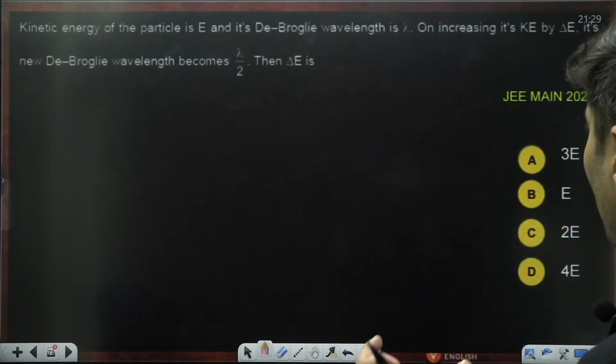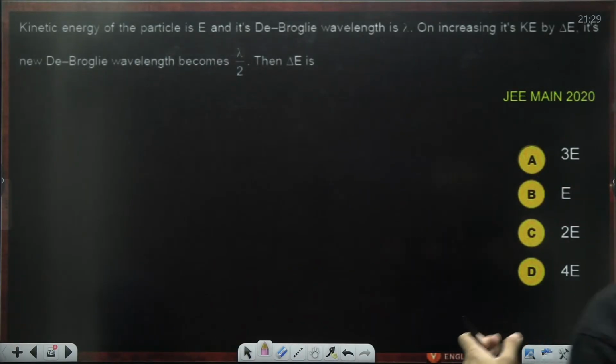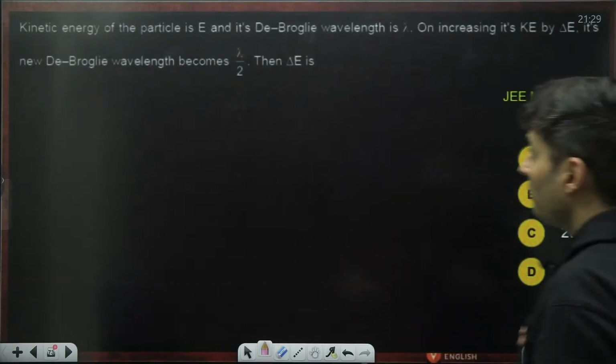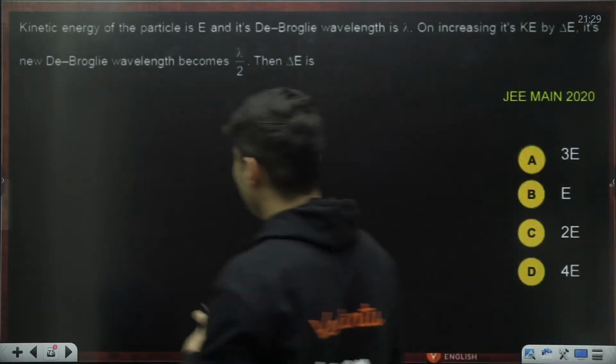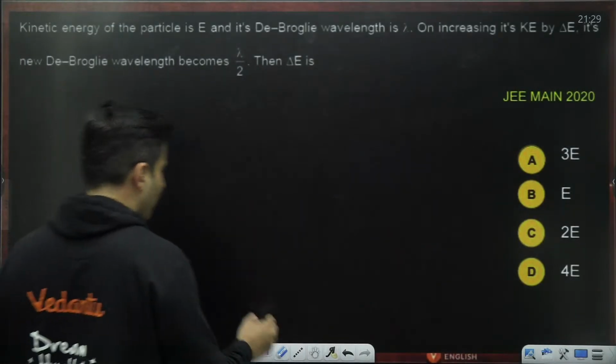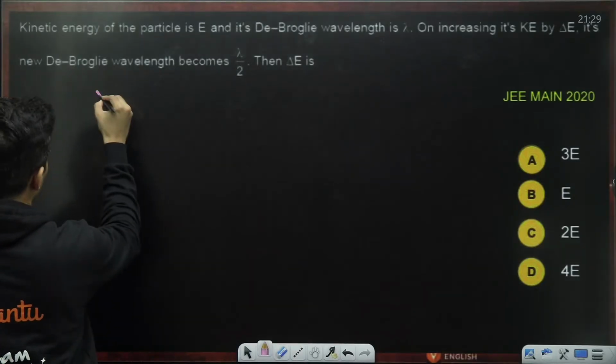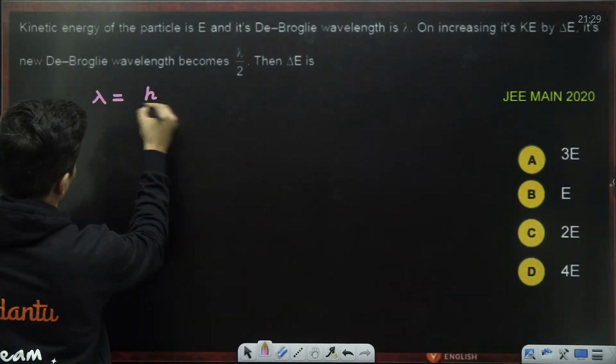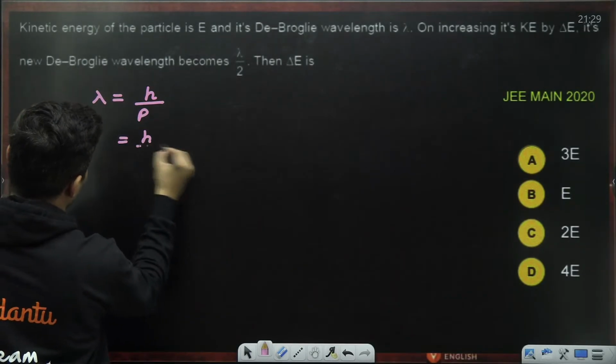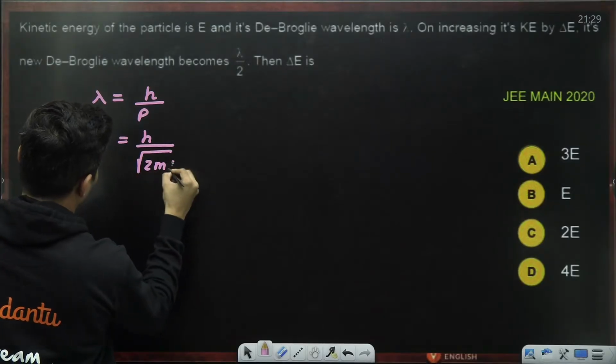Kinetic energy and de Broglie wavelength. Kinetic energy increased by delta E. De Broglie wavelength becomes lambda by 2. Then what is the change in the energy? Let's think. Original wavelength lambda, it is h by p, which is h by root of 2mE.